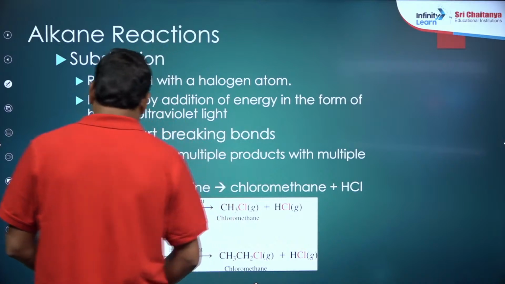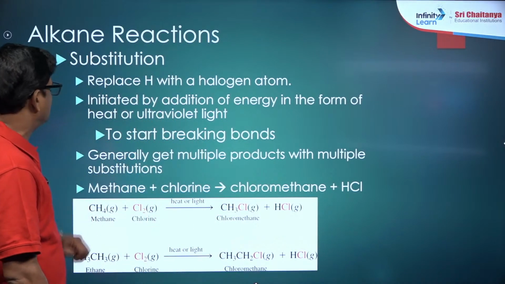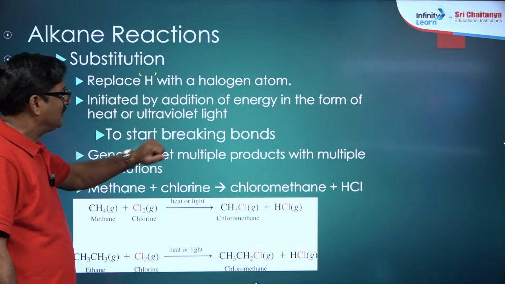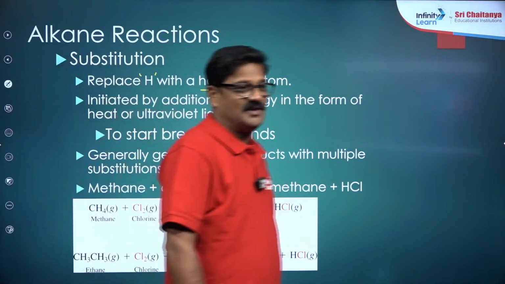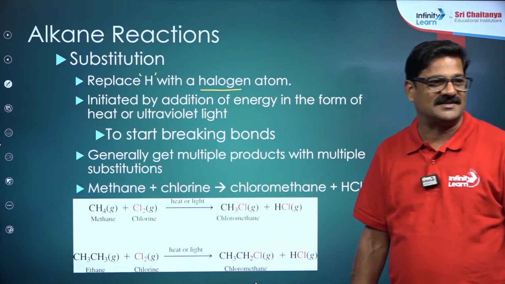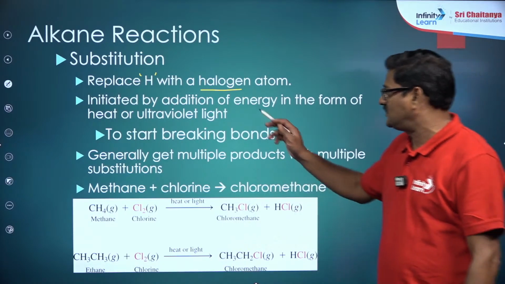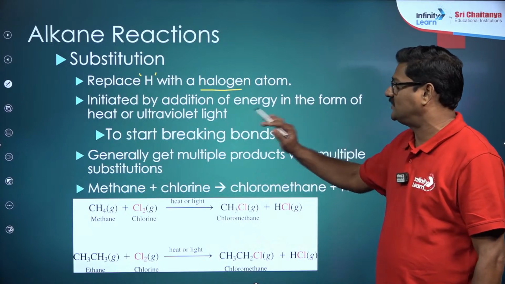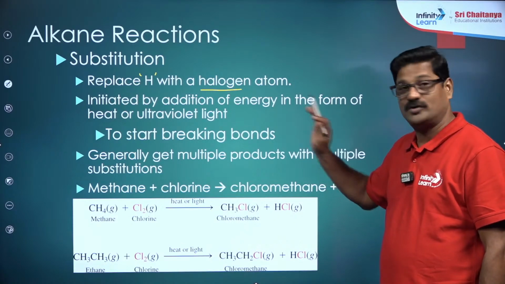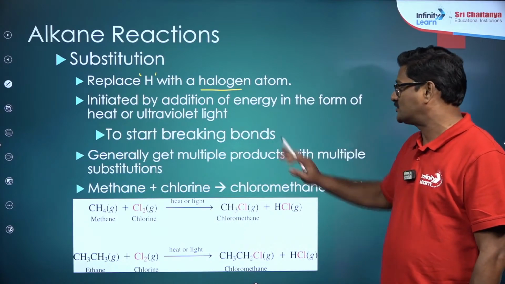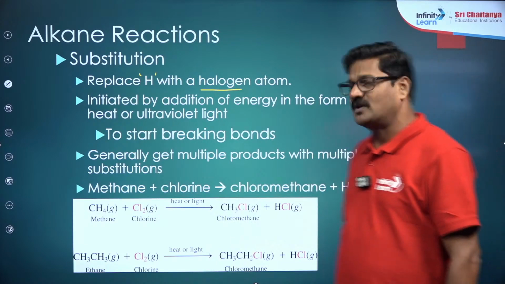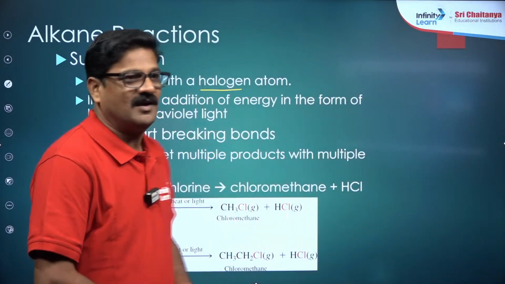Alkane reactions: substitution reaction. Replace one hydrogen of the alkane with a halogen atom. It is initiated by the addition of energy in the form of heat or ultraviolet light. That is important, initiation is required. I am going to show you the mechanism, to start breaking the bonds. Generally you get multiple products with multiple substitutions, right?